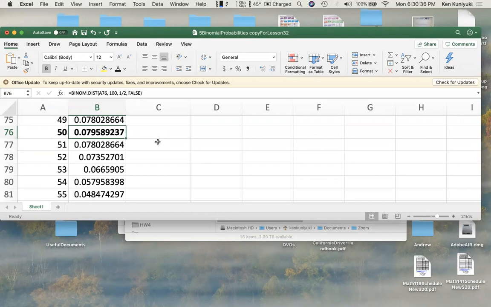So I would argue with you that just using as a p-value the probability of getting exactly the number of heads you got, that's not really fair. That's not really appropriate. Because even P of 50, the most likely number of heads for a fair coin, is not that high. So that's why we consider tail probabilities.